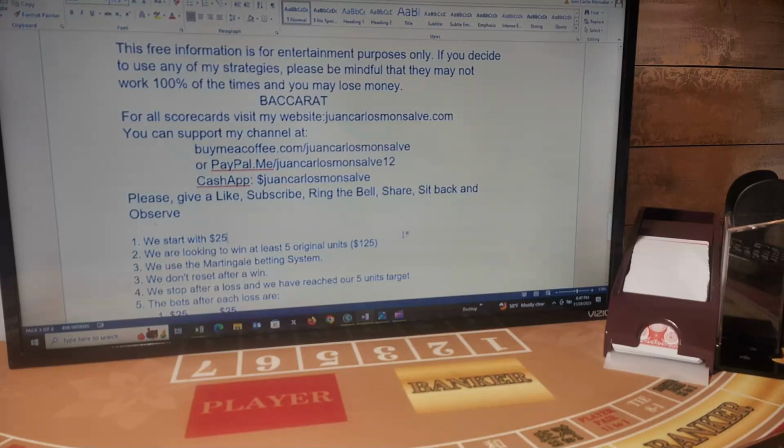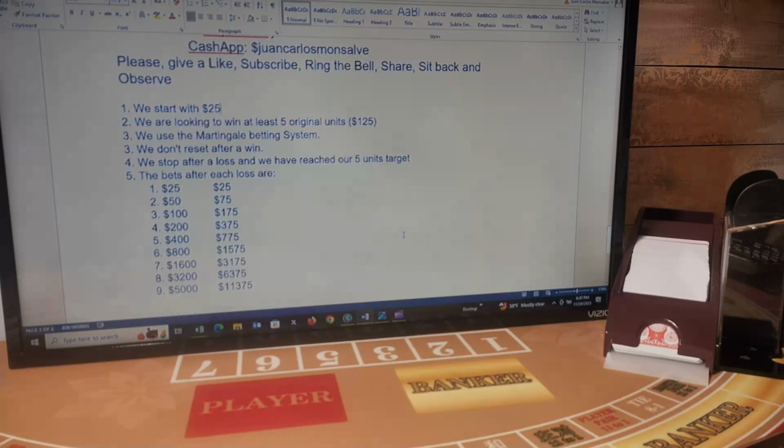We are going to play as usual. We're going to start with a $25 minimum bet. We are looking to win at least 5 original units, or $125 minimum. We use the Martingale betting system. The only change that I make to that system is that we don't reset after a win. We stop after a loss and we have reached our 5 units target. I call this strategy the Monsalve betting system.